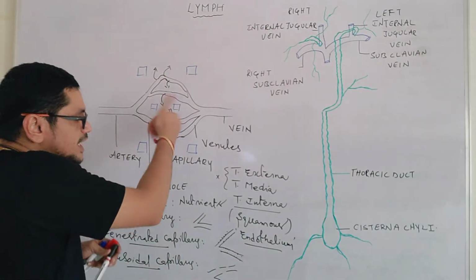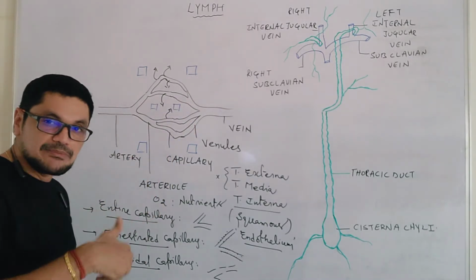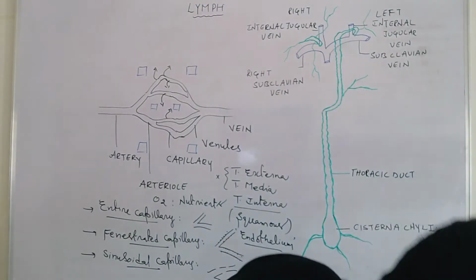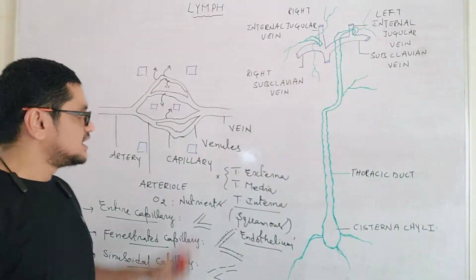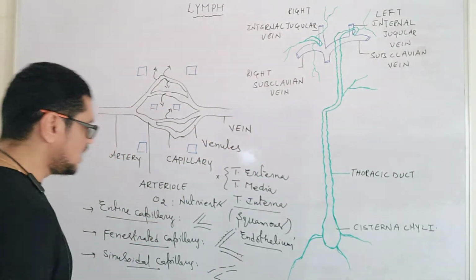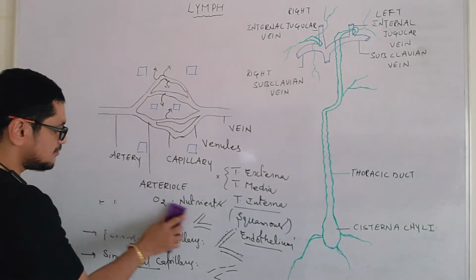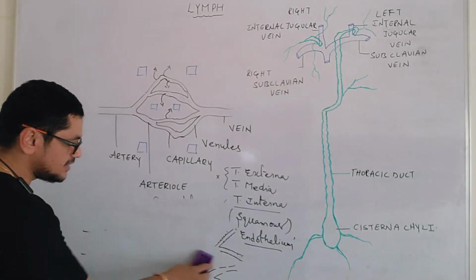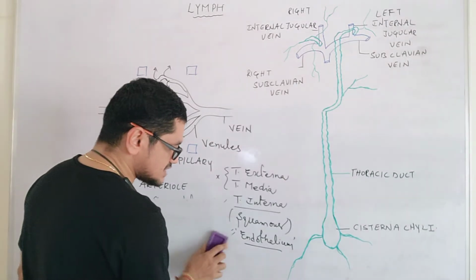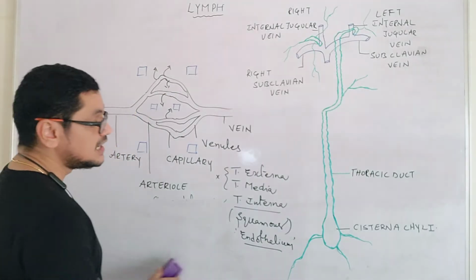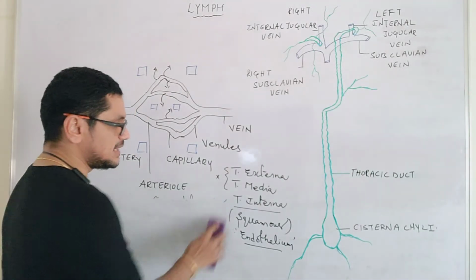And now the fluid which filtered out from the capillary reaches the tissues, and the fluid which is present in tissues is called tissue fluid. And so I am going to rub this. Why? Because our intention is not to describe the types of capillaries and all these things, but I explained this in order to describe the nature of the tunica interna, the nature of the capillary.